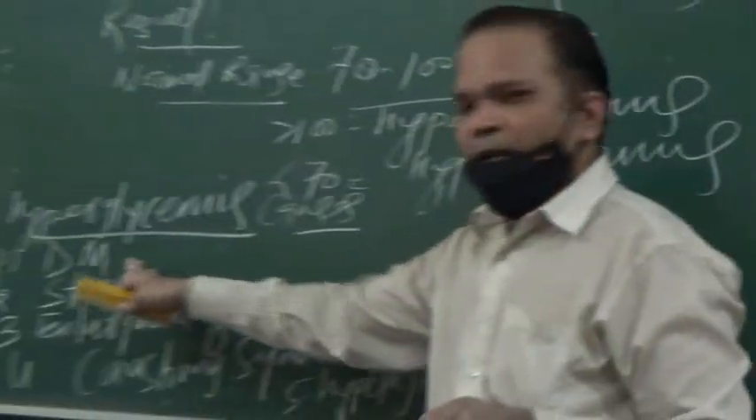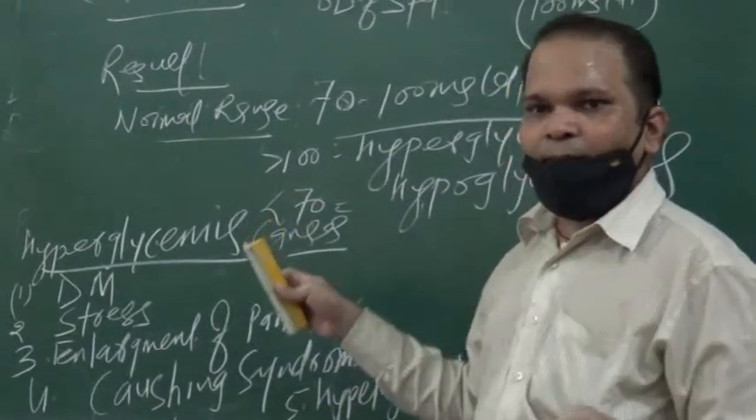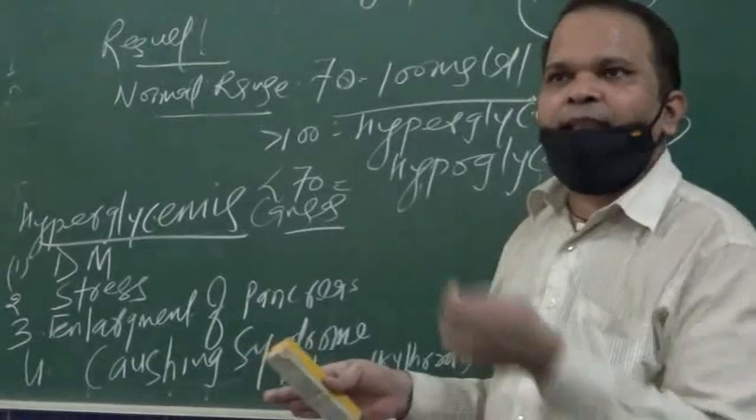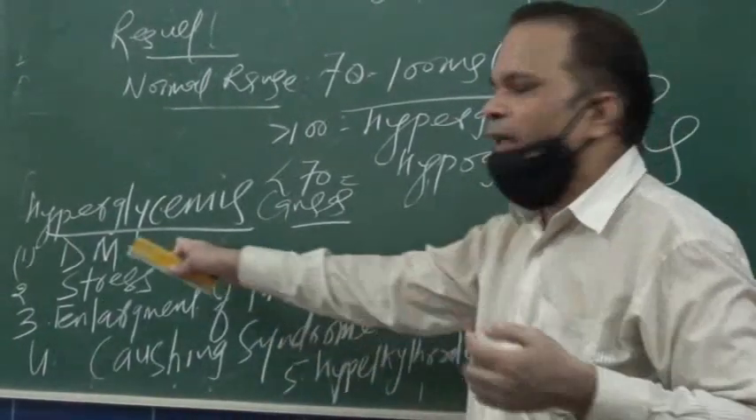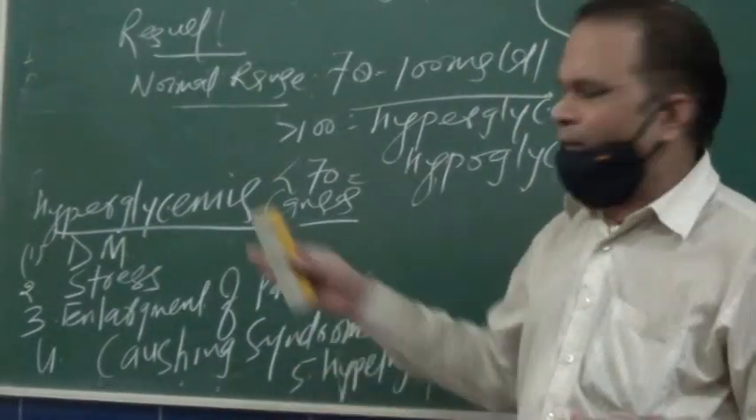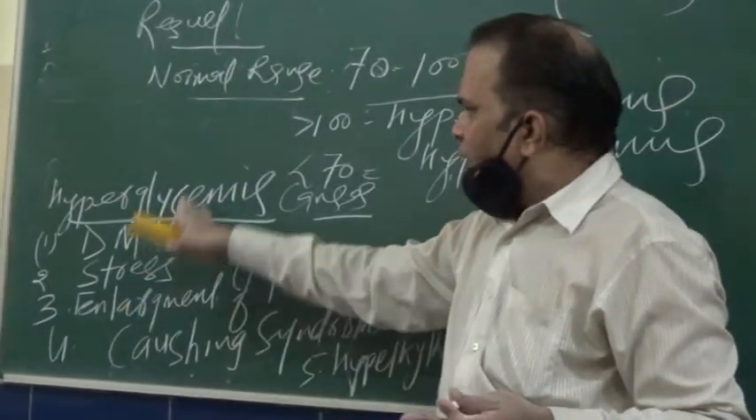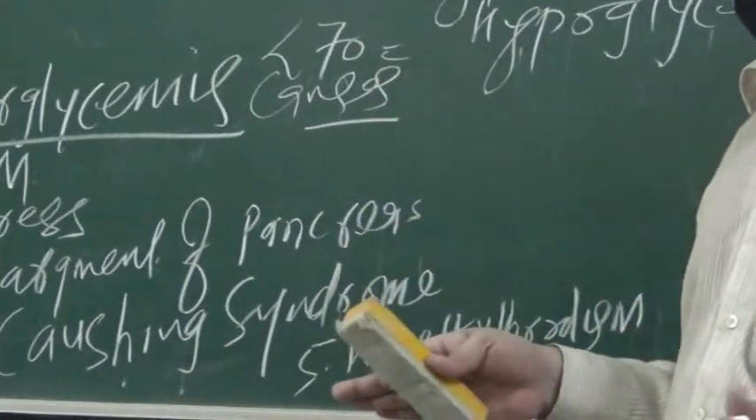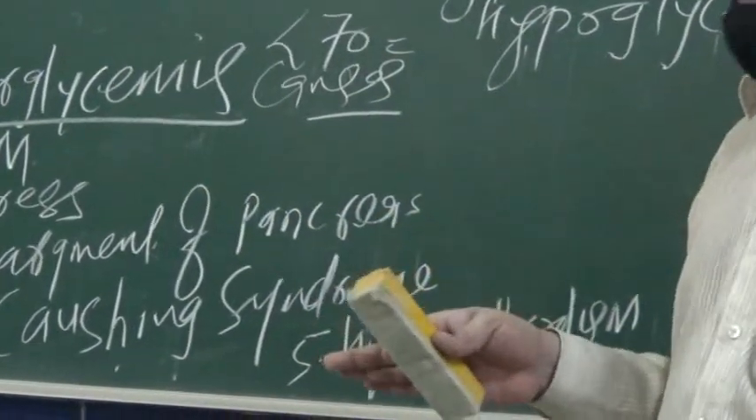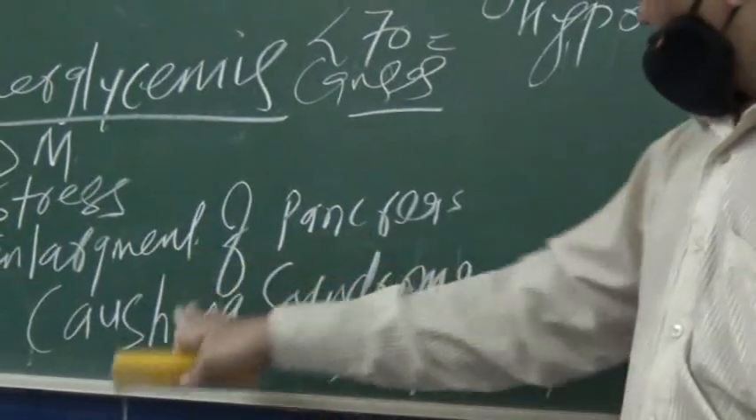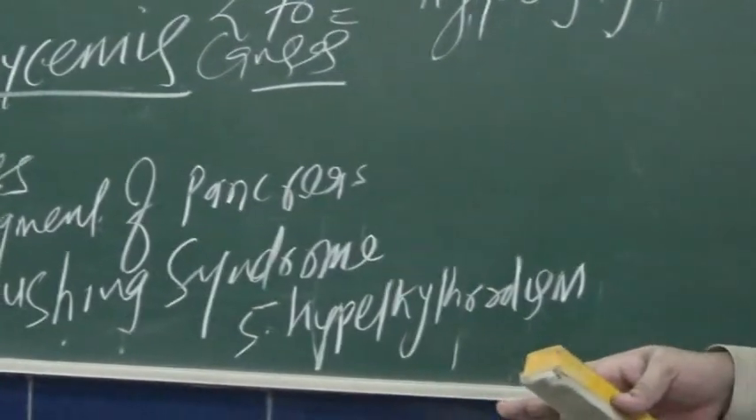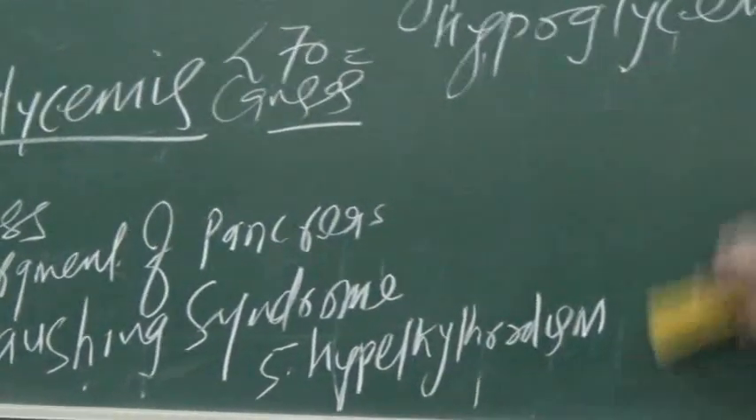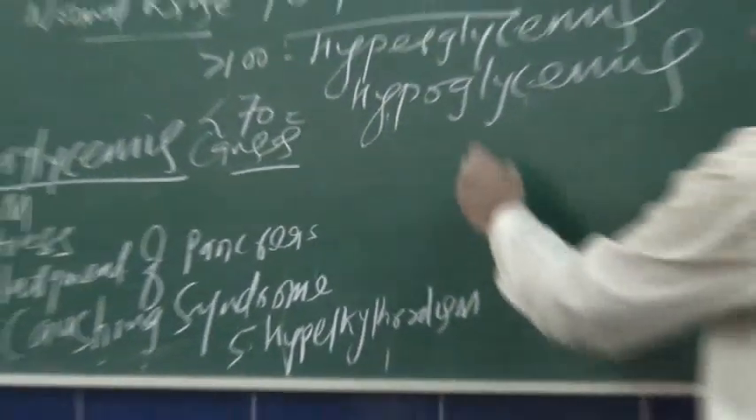So first, you can see diabetes mellitus means hyperglycemia, more than 100. If the sample is coming more than 100, the cause may be DM. And DM is a metabolic disease that affects carbohydrate, lipid, protein and electrolyte metabolism and increases the blood glucose level. Stress is again a main cause for a hyperglycemia sample. Enlargement of pancreas, because beta cells secrete insulin and insulin controls diabetes mellitus. Cushing syndrome increases the cortisol hormone and that increases the blood glucose level, and finally hyperthyroidism increases the level of T3 T4 hormone. So these are the causes of hyperglycemia.